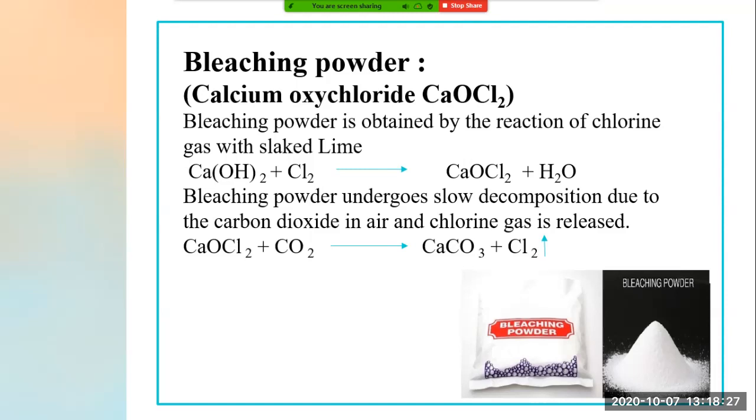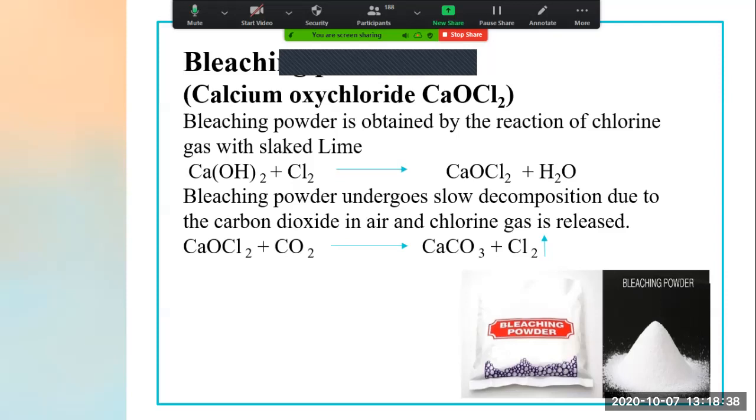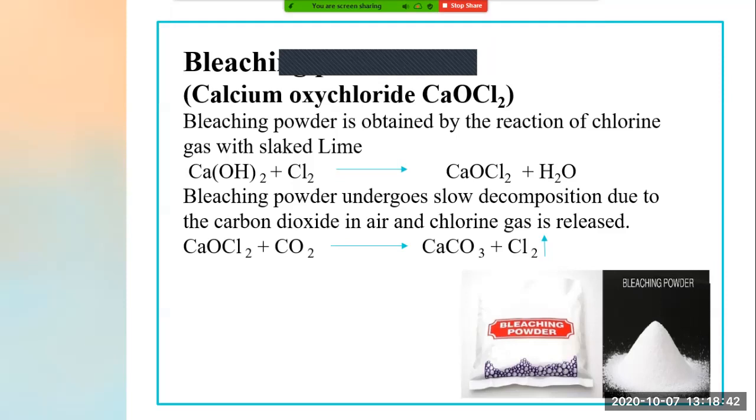But what is its chemical name? The chemical name is calcium oxychloride. Bleaching powder's chemical name is calcium oxychloride. And what is its chemical formula? The chemical formula is CaOCl2. Okay, now you see the bleaching powder which we see every day in day-to-day life. We did not know its chemical name and formula, so this is its chemical name and chemical formula.